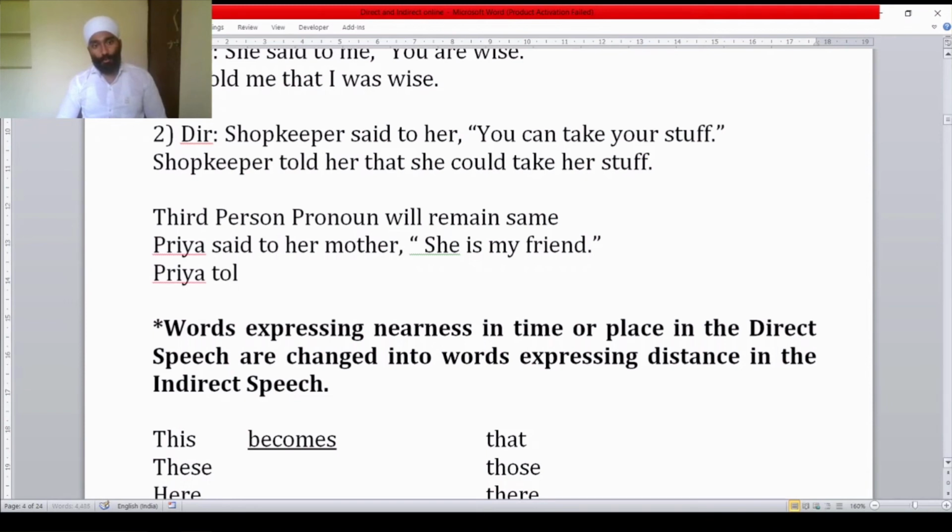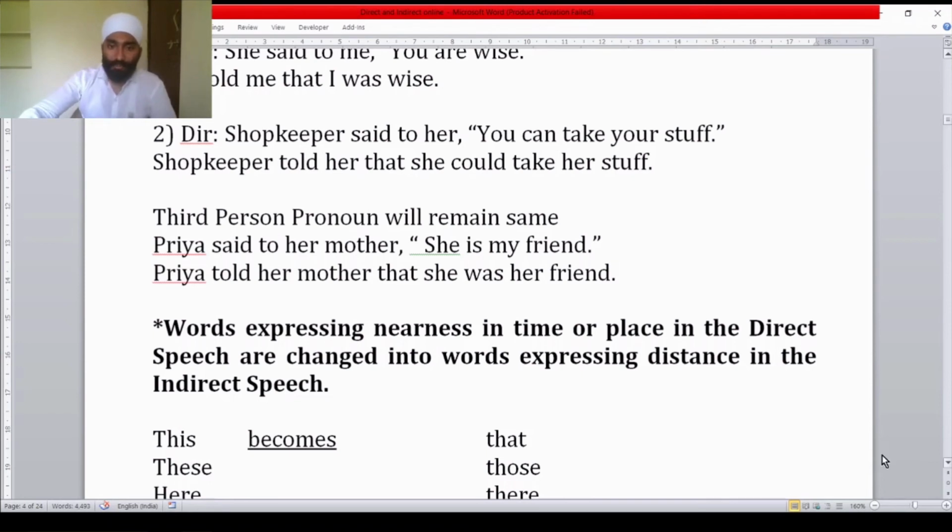Priya told her mother that she was her friend. Or instead of this she, sometimes any noun comes. Suppose Madhu. Priya said to her mother, "Madhu is my friend." Priya told her mother that Madhu was her friend.